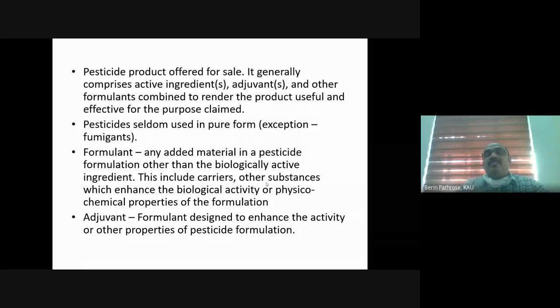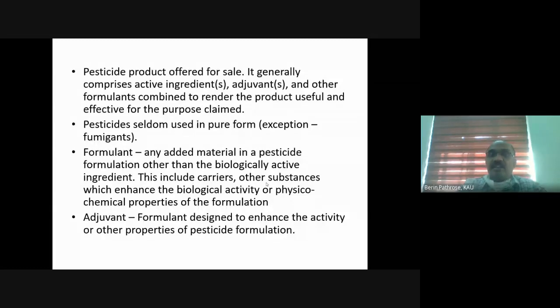And what does a pesticide formulation contain? A pesticide formulation should invariably have an active ingredient, that means the pesticide molecule. Active ingredient means the pesticide molecules. We discussed paracetamol. Whatever way the paracetamol is formulated, it should have paracetamol. That is the active ingredient. So however a pesticide is formulated, it should have the active ingredient.